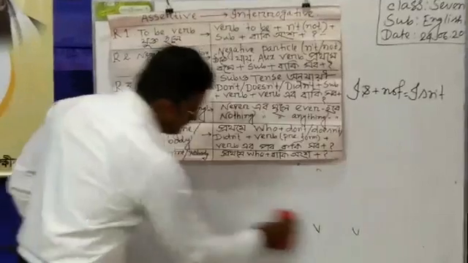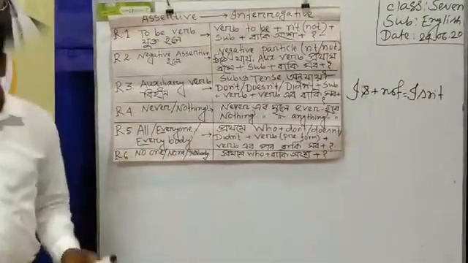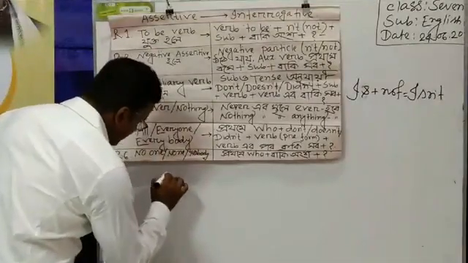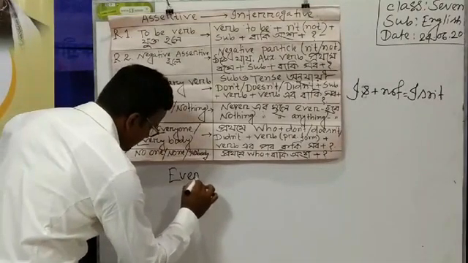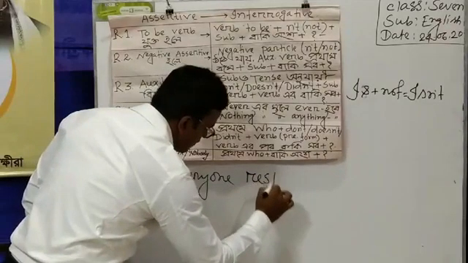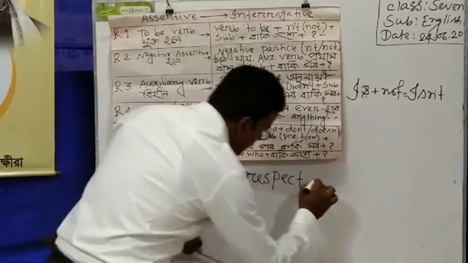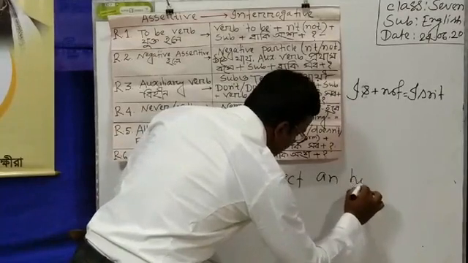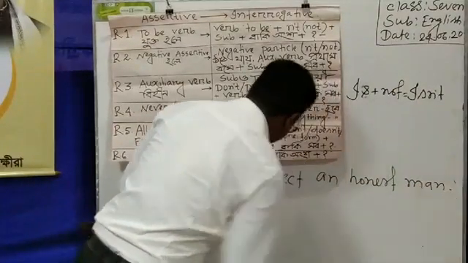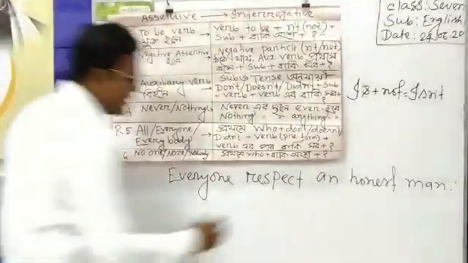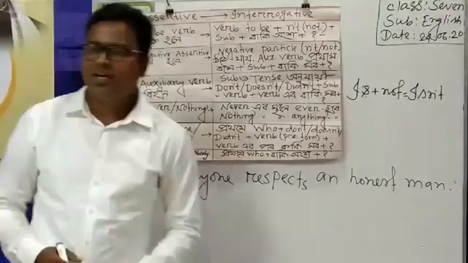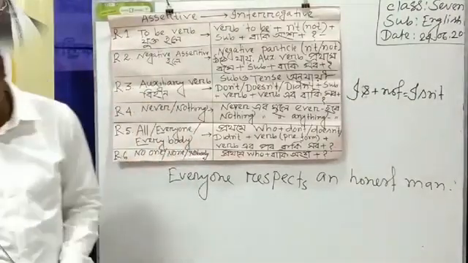Student, here I have written a sentence that everyone respects an honest man. প্রত্যেকে একজন সৎ মানুষকে পছন্দ করে.